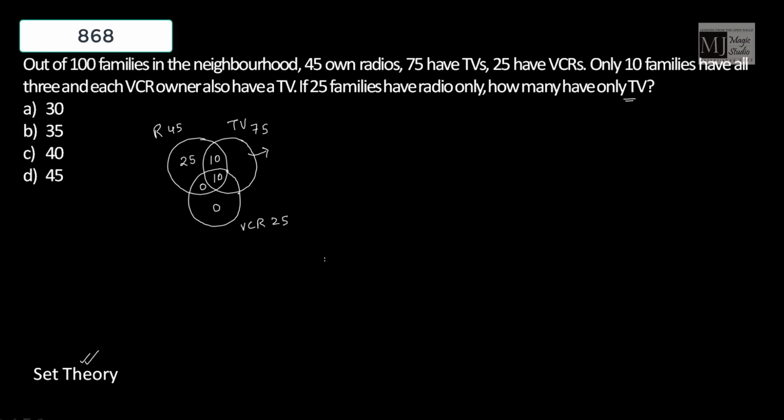Now we are on to the VCR circle. 25 minus 10 is 15. 15 plus 10, 25 plus 10 is 35. 75 minus 35 is 40. We are looking out for families who have only TV, and those are 40 in number.